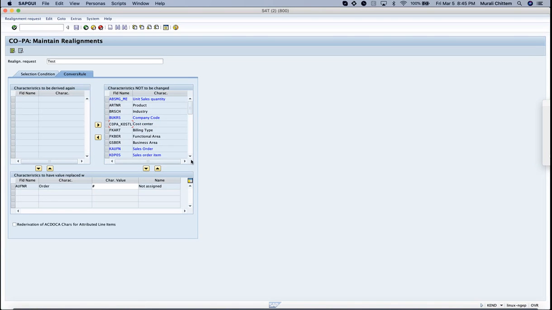Okay, now I will take some other field, some custom field. I'll take product here. These are the custom characteristics we created. See, for adding this field WW002, this is our own characteristic. For this, it is not giving any issues. And again, there is a check mark here. This is newly introduced in S4HANA, a rederivation of ACDOCA characteristics for attributed line items. Earlier, we discussed attributed line items. Even for those items, we can rederive the characteristics.